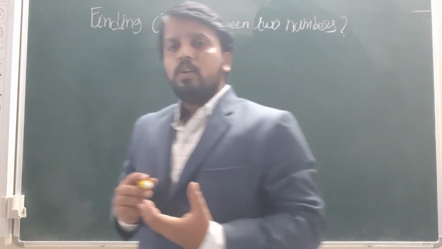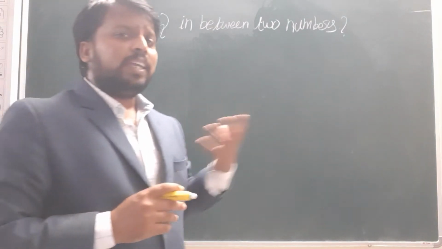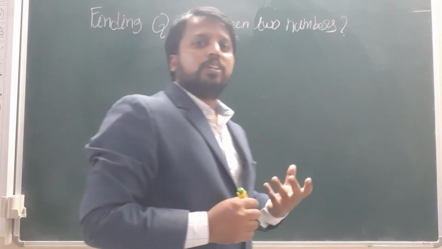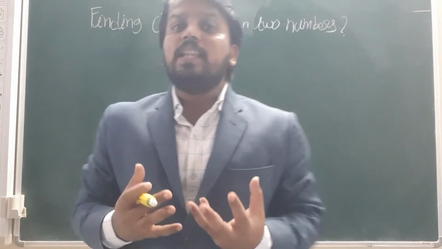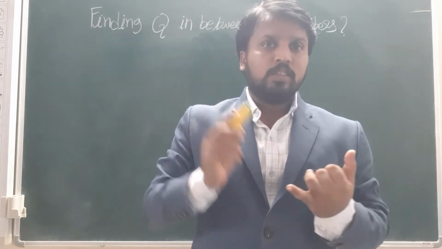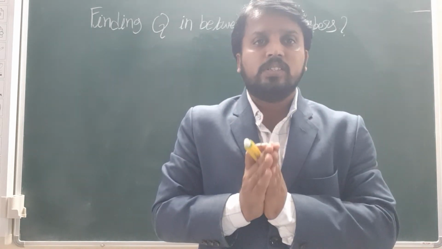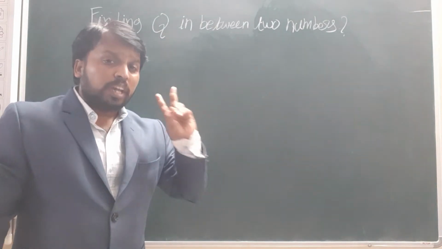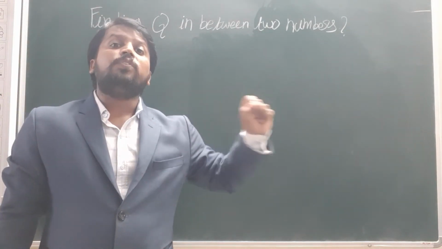In the first one, finding rational numbers between two numbers. Q is nothing but the rational numbers, right? So finding rational numbers in between two numbers. Actually, how many rational numbers are there in between any two numbers? So many times we ask this. Infinity. In between any two rational numbers, there are infinitely many numbers.